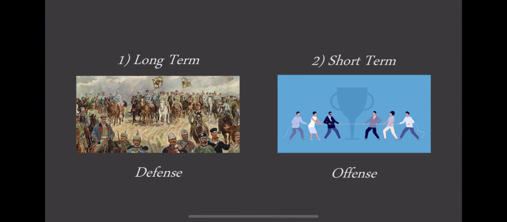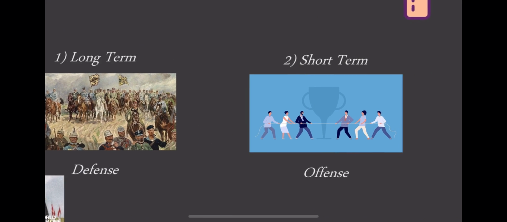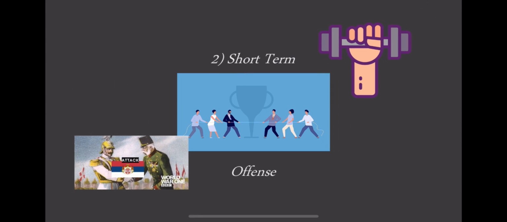Two, that the empire was a part of an offensive expansionist plan that was prepped by internal instability but caused by the short-term effect of Germany's support after the assassination. The second perspective portrays Austria-Hungary on the offensive side, noting that the short-term effects like the 1914 blank check agreement with Germany provided the empire with the confidence to reclaim dominance in a time of instability, which then encouraged Vienna's attack on Serbia, also known as the beginning of World War I. The attack wasn't a defense, it was a German-influenced decision to restore the empire's image in the Balkans.